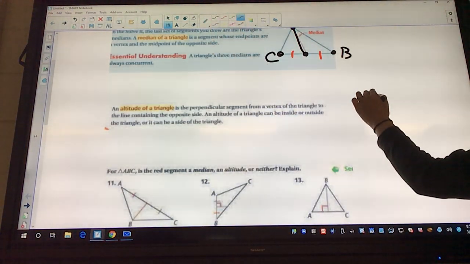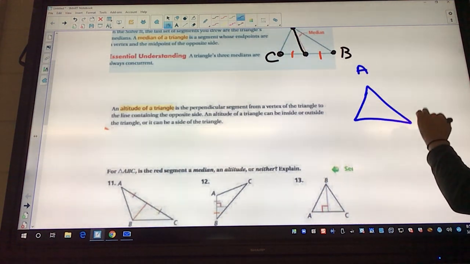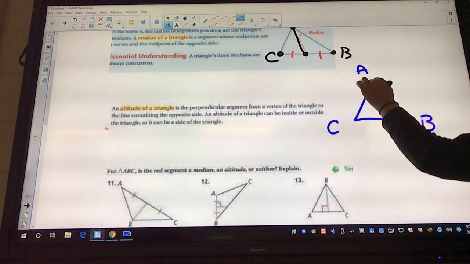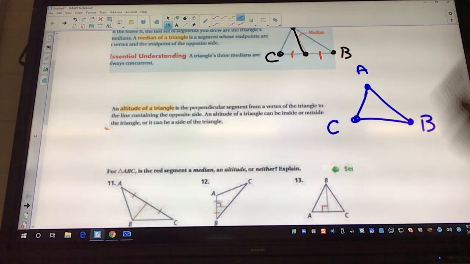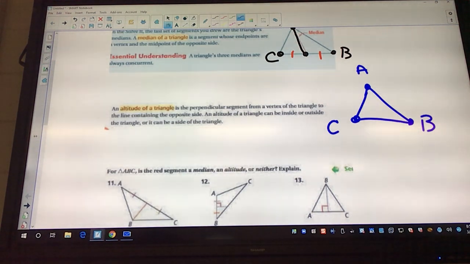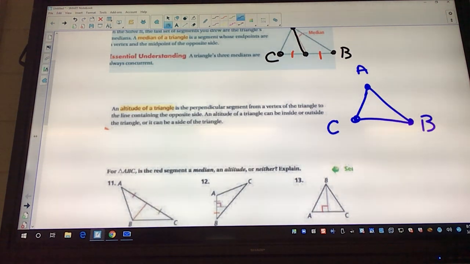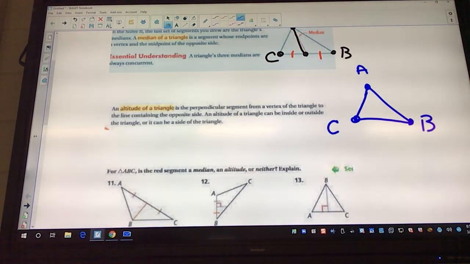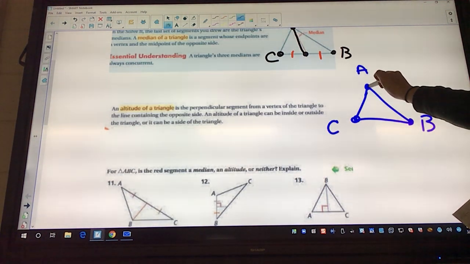And altitude, however, it says is a triangle, and I'm going to draw it on here. I couldn't find a good picture, but it's a triangle. Okay, and same thing, A, B, C, and it's still got 3 vertexes. All triangles do, okay? It says the altitude of a triangle is a perpendicular segment from a vertex of the triangle to the line containing the opposite side. Now, that sounds like a bunch of jibber jabber. What it's saying is it needs to go down from a vertex.